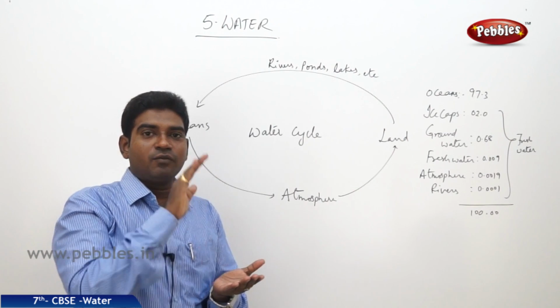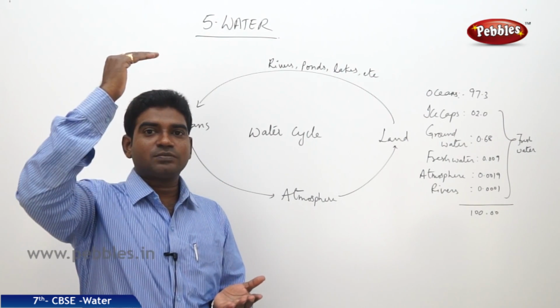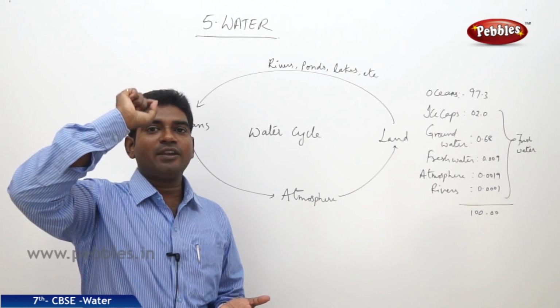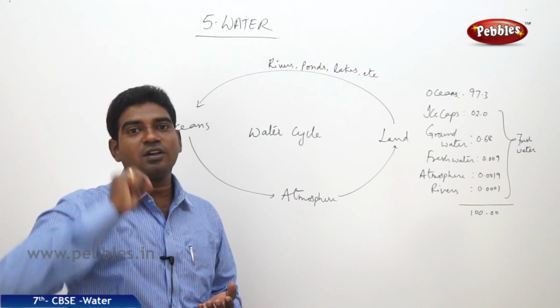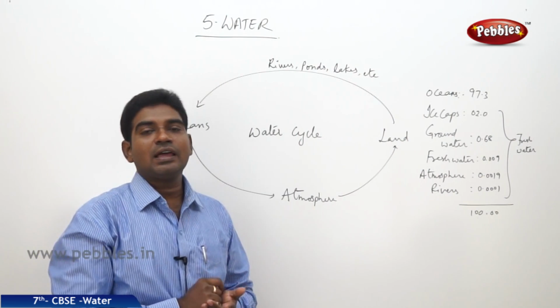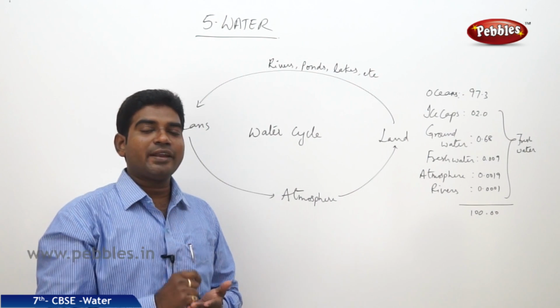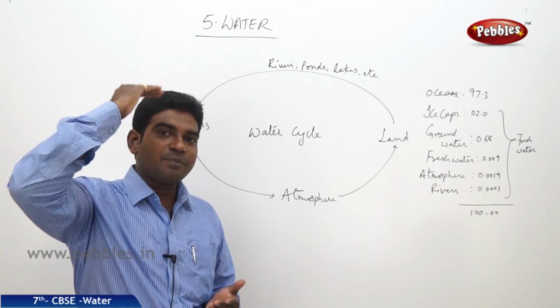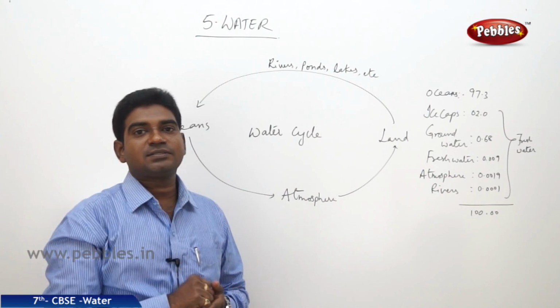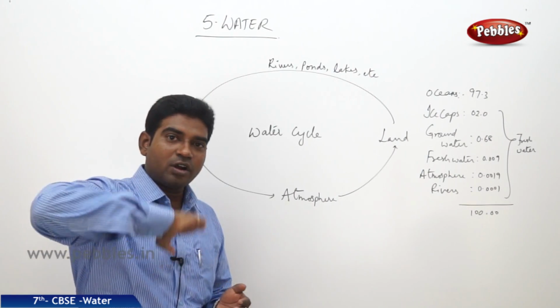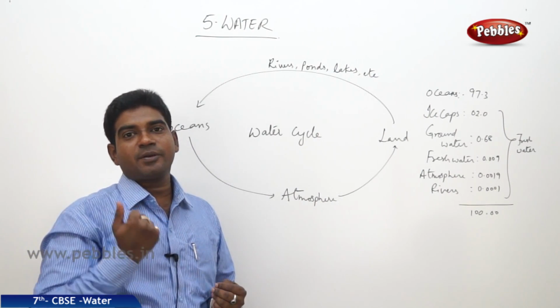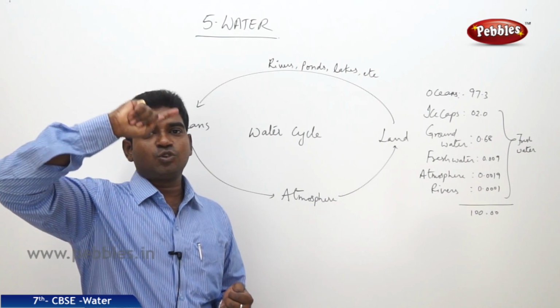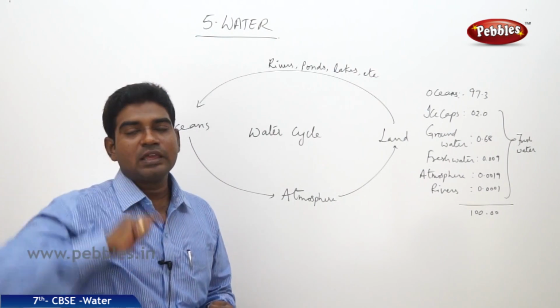So when water vapor is in the clouds, it is experiencing cooler temperatures, a dropping of the temperatures compared to the land level. So here what happens is the water vapor gets condensed. Now water got heated, so it became water vapor and went up into the atmosphere through air, and from there it reached the clouds.